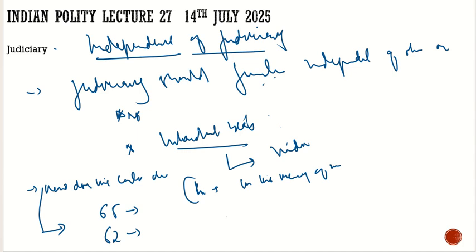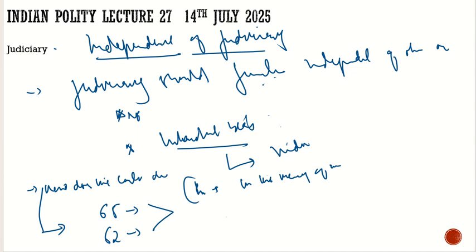So you can hold the office up till a certain age. It gives you this freedom, it gives you independence from the executive, from the legislature, from anybody. Because of this, once you are appointed as a judge, you cannot be removed easily.